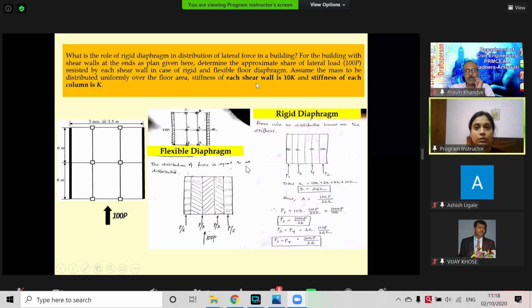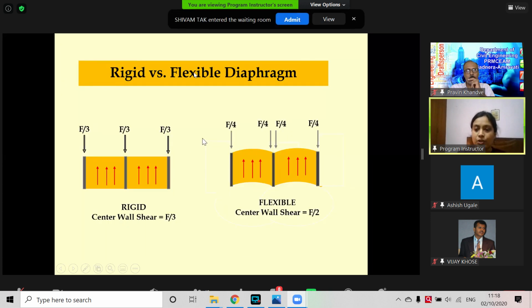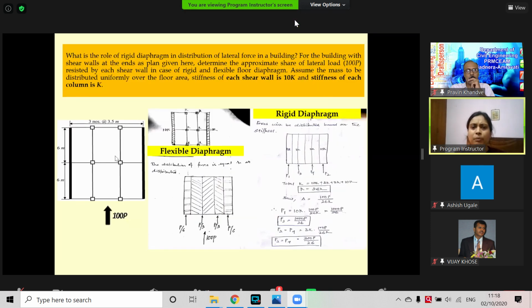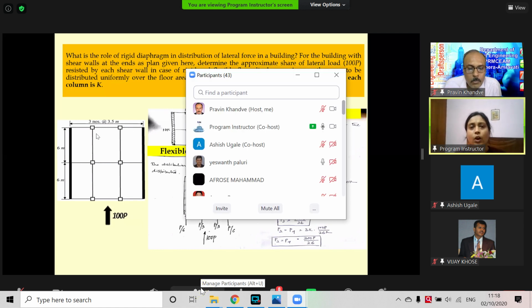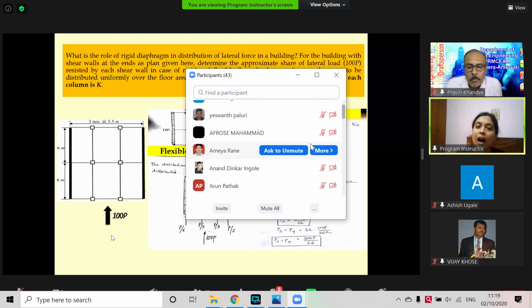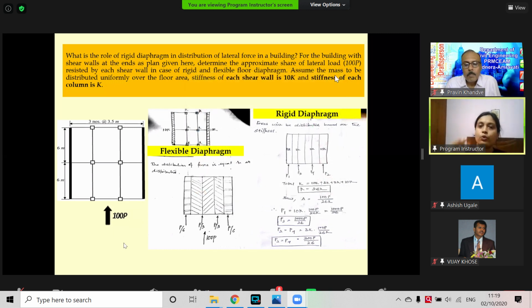That example was all with columns, but in an actual scenario we have this type of plan, where the periphery has reinforced concrete walls, which we call shear walls, and the middle ones are stiff columns. In this problem, I have given the shear walls stiffness 10K, whereas the columns have stiffness K. And how will this 100 P lateral force be distributed?